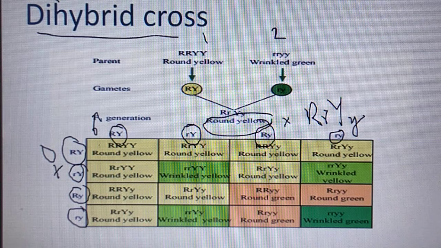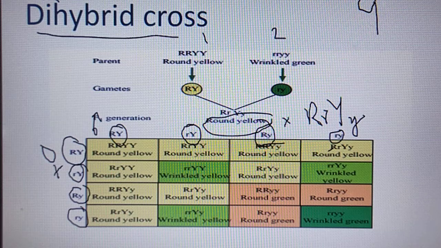So with the fusion of two different gametes, what happened here? Round yellow, round yellow, round yellow. So we got 9 round yellow, and 16 combinations are produced here.